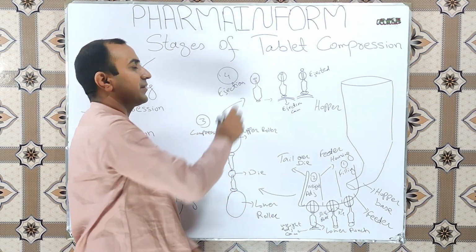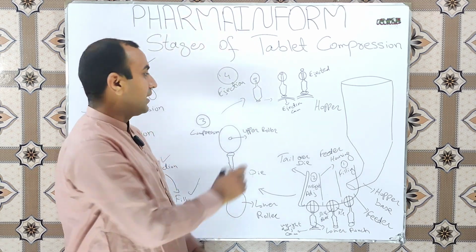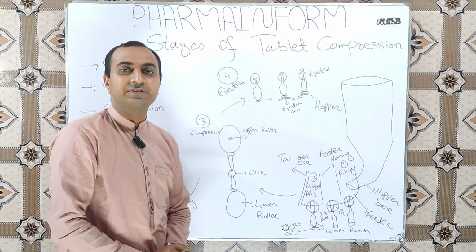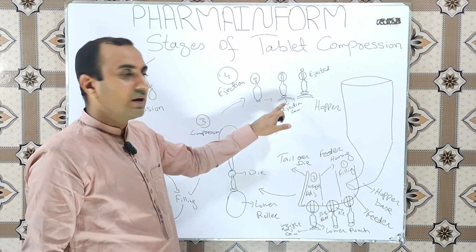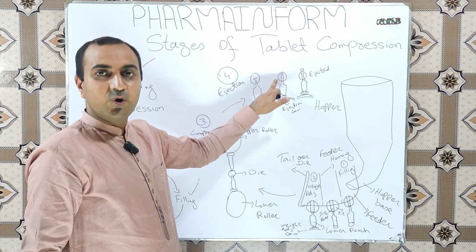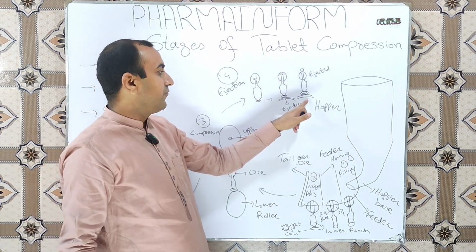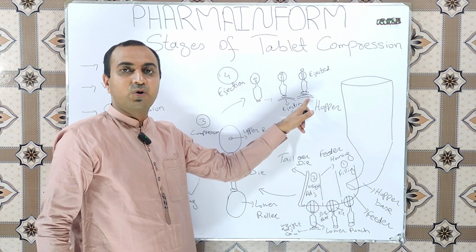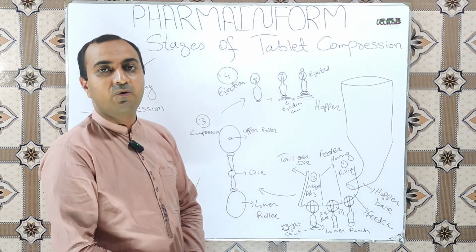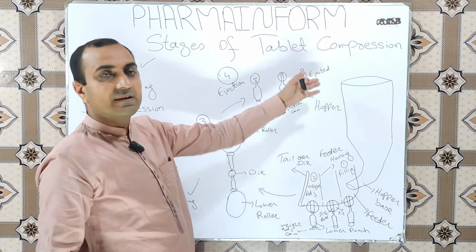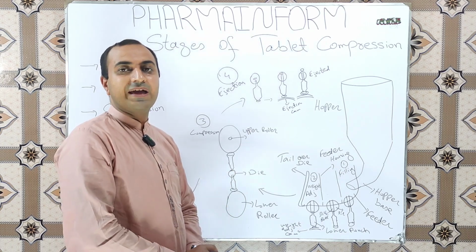You can see from the rough diagram that our tablet is compressed inside the die bore and the tip of the lower punch is still inside the die bore or die cavity. When this lower punch comes over the ejection cam, the tip of the lower punch comes upward in the die bore and the tablet is pushed upward, and when it reaches the middle or top of the ejection cam, the tip of the lower punch pushes the tablet outside of the die and our tablet is ejected from the die cavity, and this stage is known as ejection.